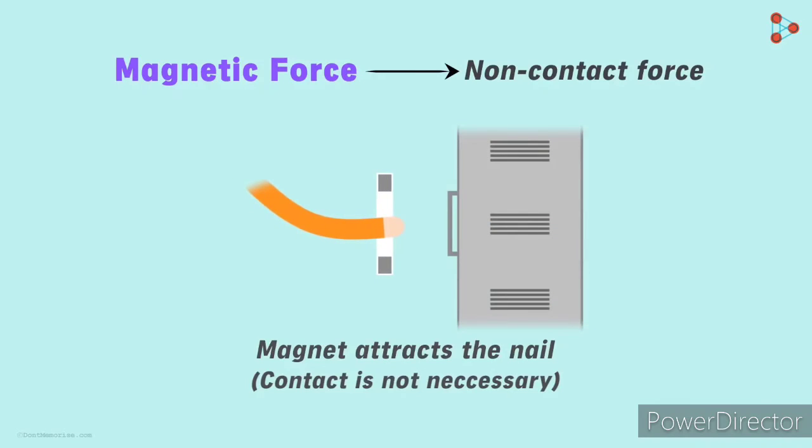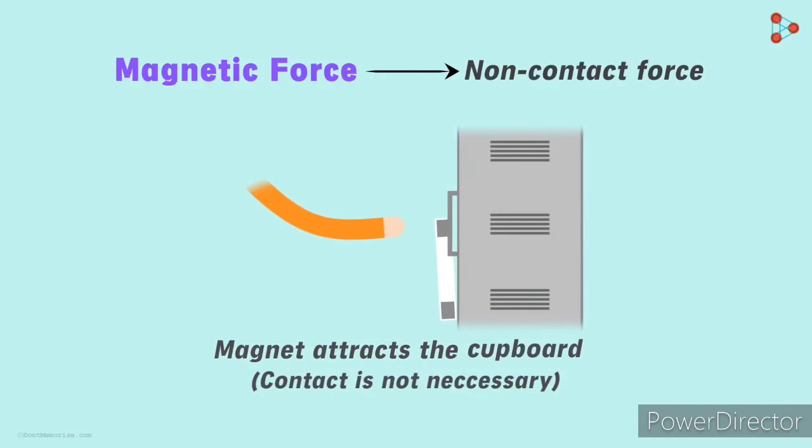Now if you bring this magnet close to your iron cupboard, you will get the same results. As you move this magnet closer and closer to the iron cupboard, the magnet will attract the cupboard towards itself and vice versa. However, in this case, it is the magnet which will shoot out of your hand and stick to the cupboard. Are there any other non-contact forces besides the magnetic force?